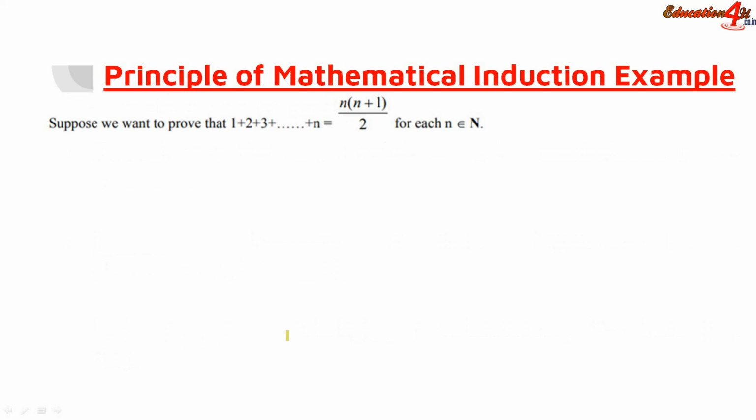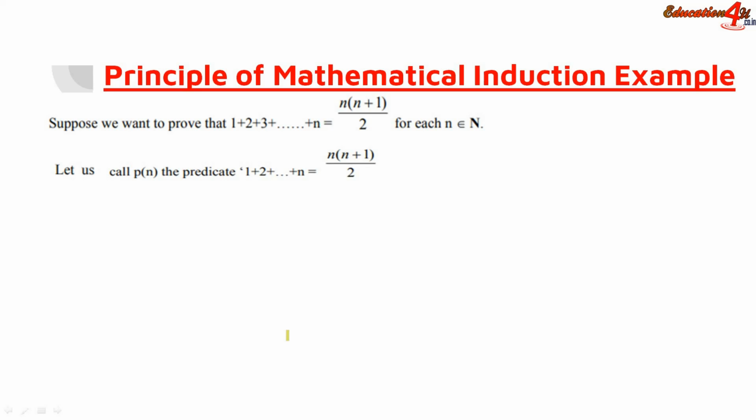Suppose we want to prove that the sum of n natural numbers is n into n plus 1 by 2, for each n belongs to N, where N is the natural number set.